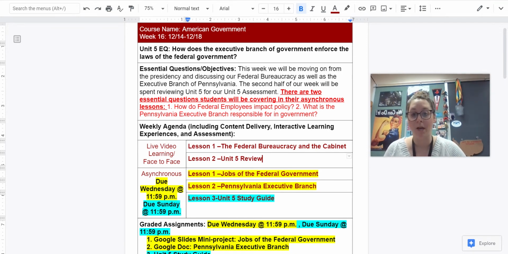Next week then, right before the break, we're going to do our Unit 5 assessment. So finishing up Unit 5. When we get back from break or get back virtually from break, we're going to start right into Unit 6, which is our last unit. We're going to talk about the judicial branch of government. So we're finishing up the executive branch these next couple weeks. And then when we get back from winter break, heading right into Unit 6, the judicial branch.